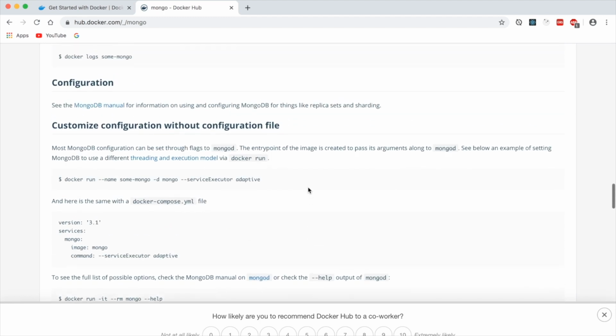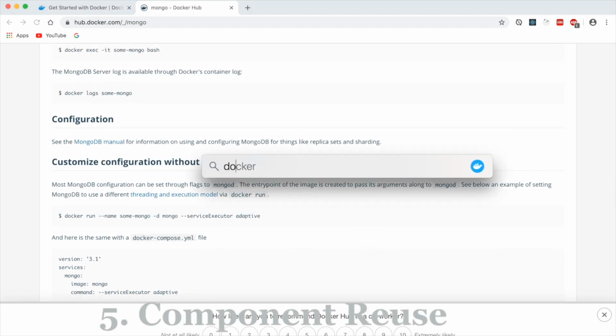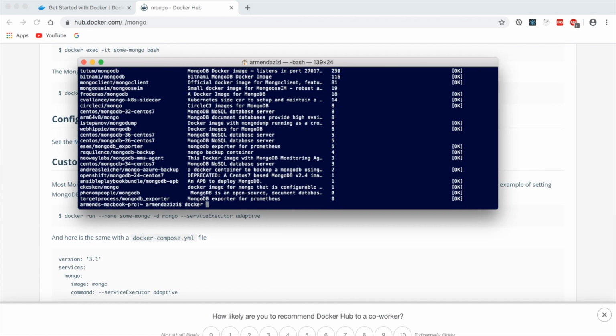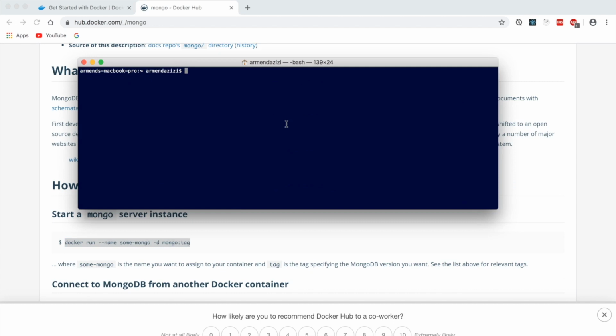So let's actually install it. We copy this command, add it to the terminal, and with this we will get the latest tag, which means the latest version of Mongo that could be anything. If we want to specify what version we want, we can add the tag like this, docker pull mongo 4.0.4, but we want the latest version, so we keep the previous command. The same command is also used when we want to get the updated version. And here we are. If we check now the docker images, we will see Mongo listed there.